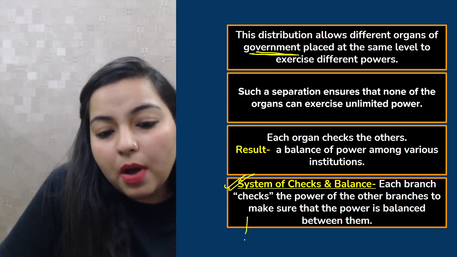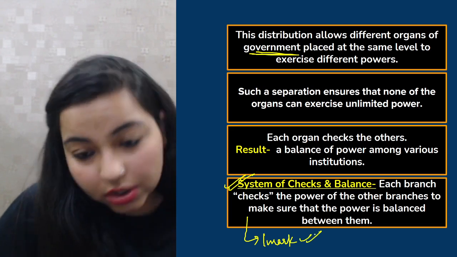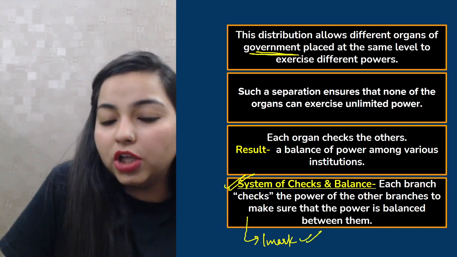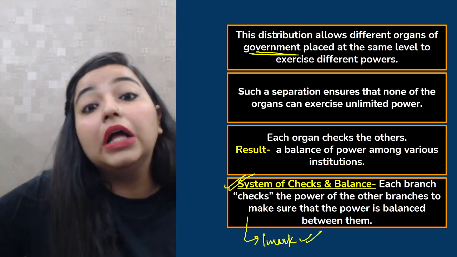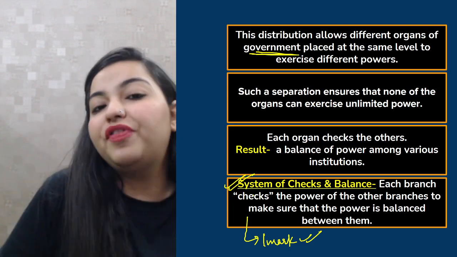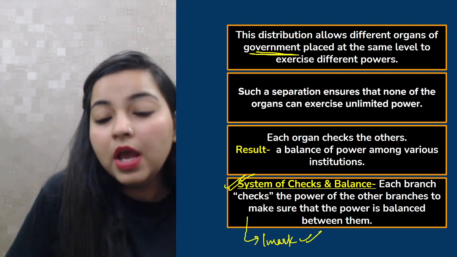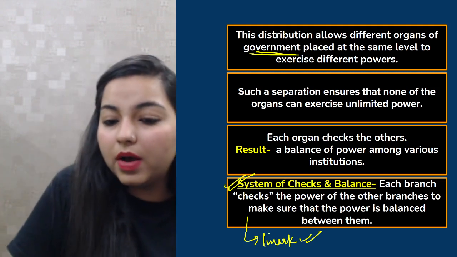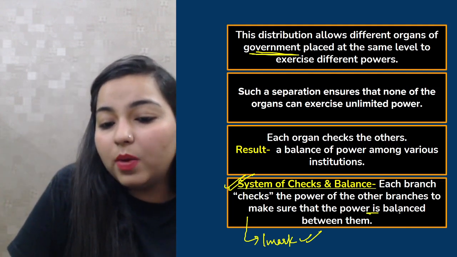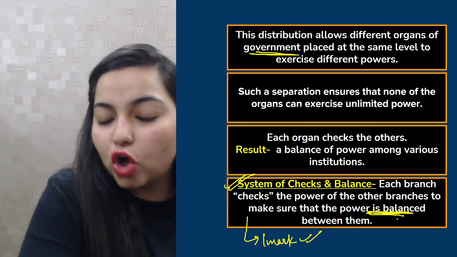So this system of checks and balances can also be asked to you as a one marker question in the paper, that each branch, means each organ, checks the powers of the other branches so that none of them is using their powers in the wrong manner. They are not misusing their powers, and they make sure that the powers are balanced between them. So this was about the horizontal power sharing.